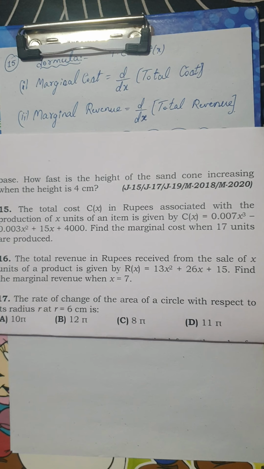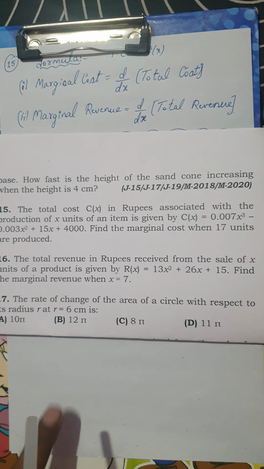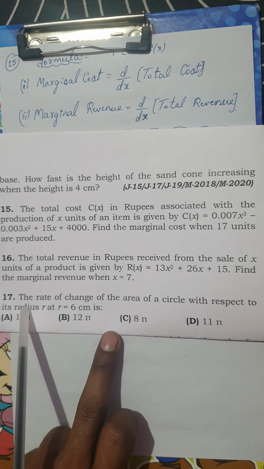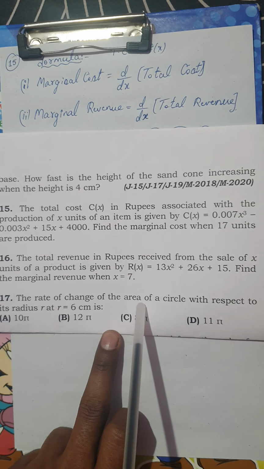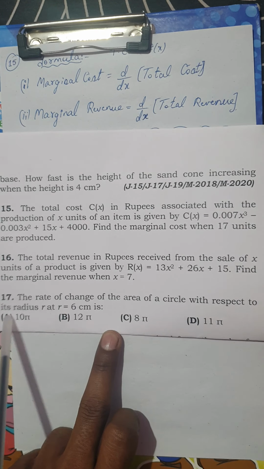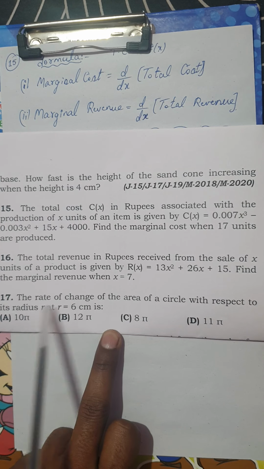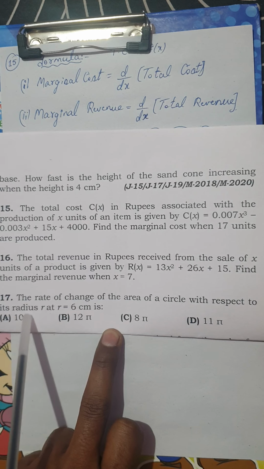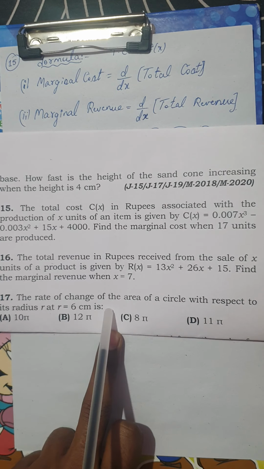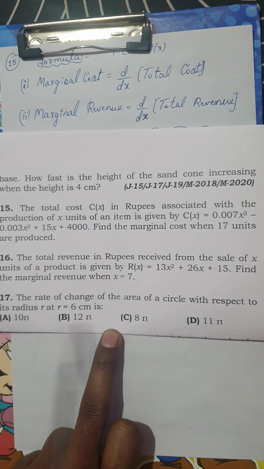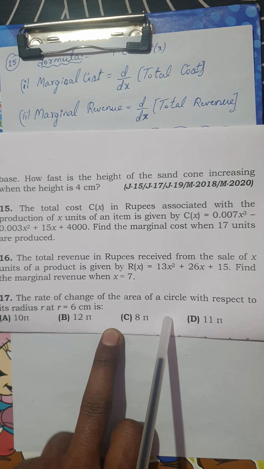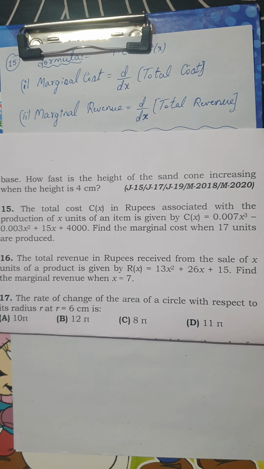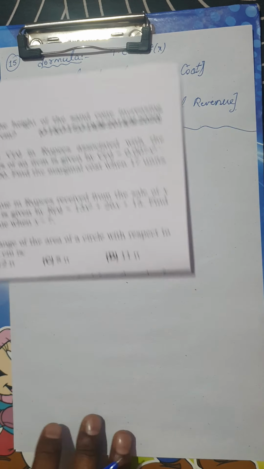Class, we are going to solve one last question for the session and wind up the topic, the rate measure problems. Look at the 17th question. The rate of change of the area of a circle with respect to its radius. Remember, it is the rate of change of the area not with respect to time but with respect to radius, when r is equal to 6 centimeter. Options are given, but options would not be given for the main examination. Rather, it would be a CET question. But anyhow, we are going to solve it.